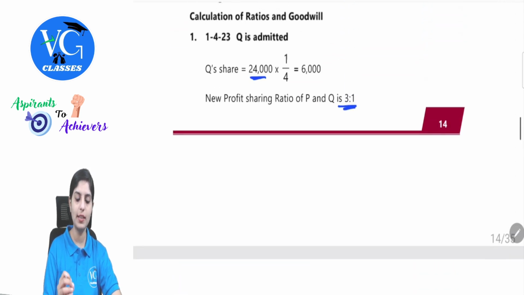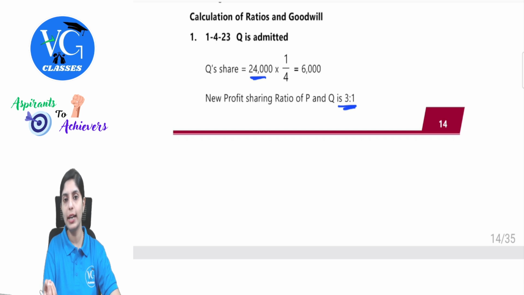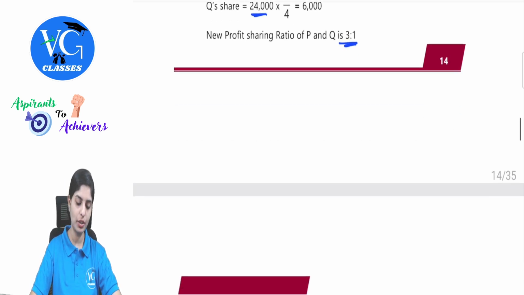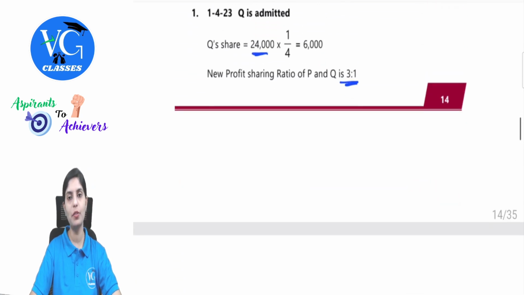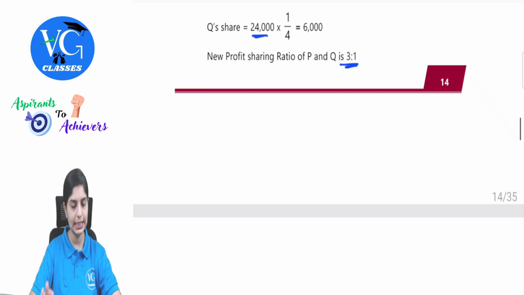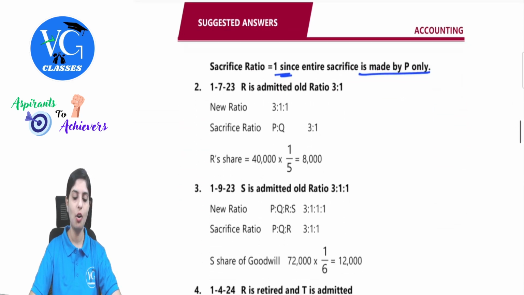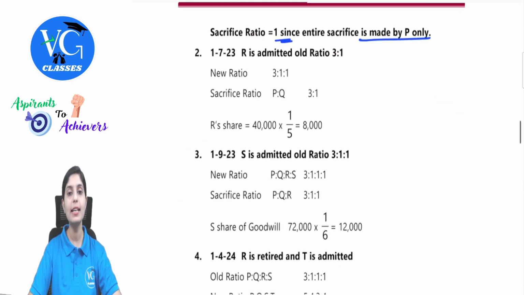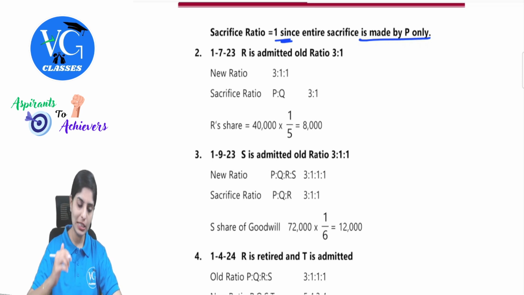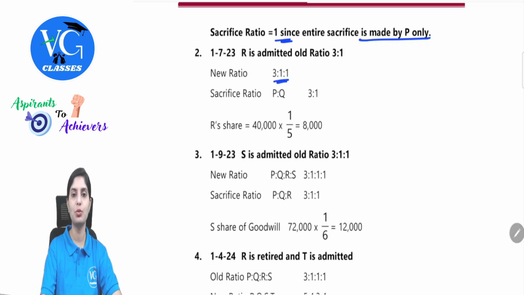Understand one thing, the sacrificing ratio is 1 since the entire sacrifice is made by P only. If the ratio is 3:1, that means Q is getting 1. From whom is Q getting? From P itself, because he was the only one person in the business. So here the entire amount of 6,000 will be provided to P. I hope this is clear. Next, on 1st July 23, R is admitted and the old ratio between P and Q is 3:1. New ratio, the question itself is giving as 3:1:1.